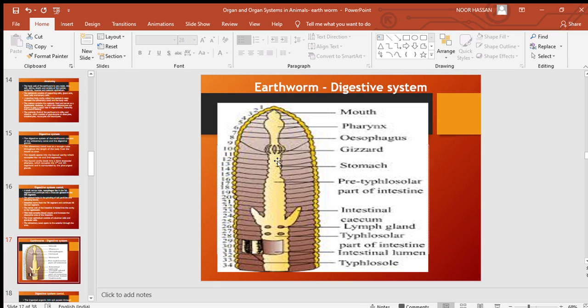So the first part, the anterior part of the intestine, is marked here as stomach. Then the whole of the alimentary canal is the intestine. It goes up to the last segment, and these projections are called intestinal cecum. And these foldings are marked as typhlosole, and this is the lumen, or the cavity found inside the intestine, which is called the intestinal lumen.